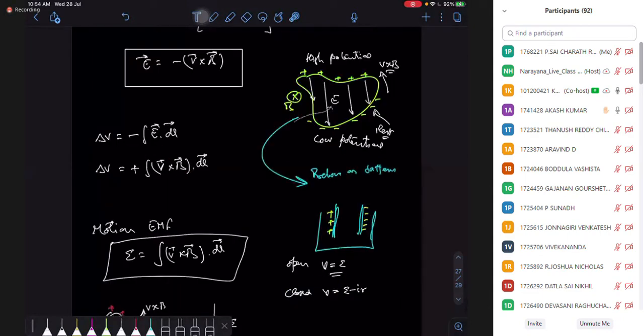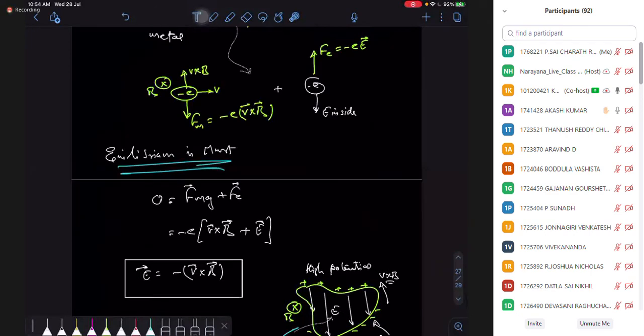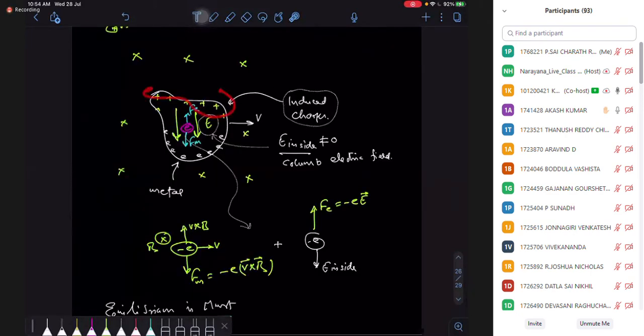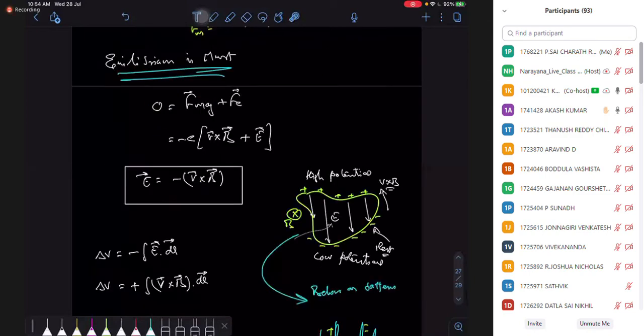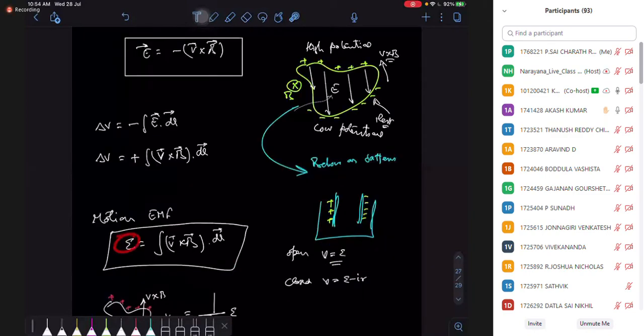Go back to the phenomenon once again: why do positive charges come to this side and negative charges to that side? Magnetic forces are separating the positive and negative charges. So in the direction of magnetic force, my positive and negative charges get separated. In short, the direction of EMF is the direction of V cross B.